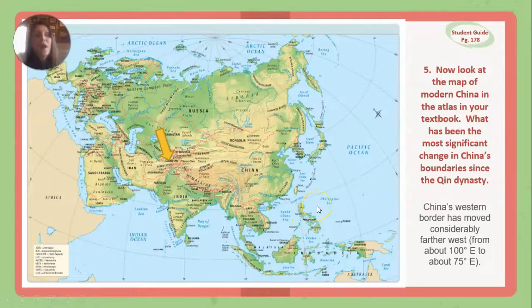And then question number 5, now look at the map of modern China in the atlas in your book, and I believe it was 625. You can look at 625, there's a picture, and then on 626 and 627 as well. And then what has been the most significant change in China's boundaries since the Qin dynasty? China's western border has moved considerably farther west from about 100 degrees east to about 75 degrees east. Okay, so it's moved out, it's expanded.